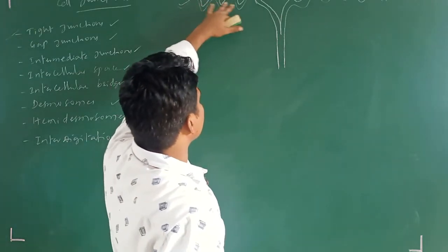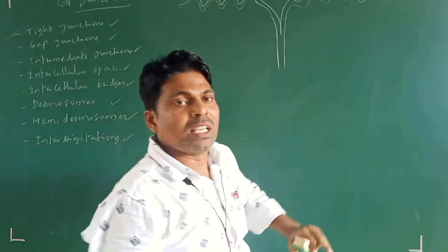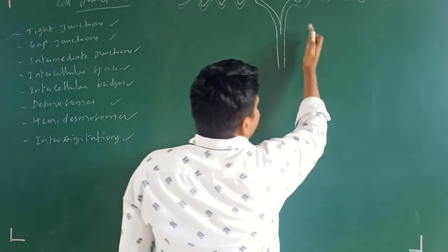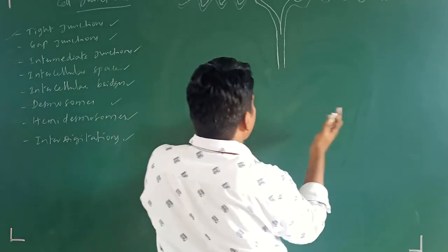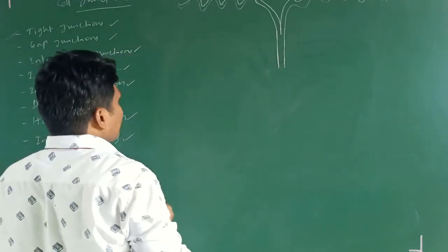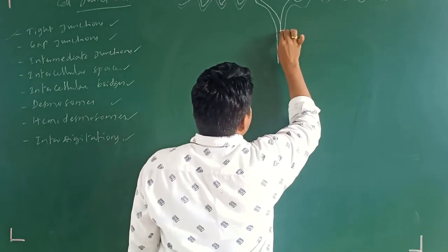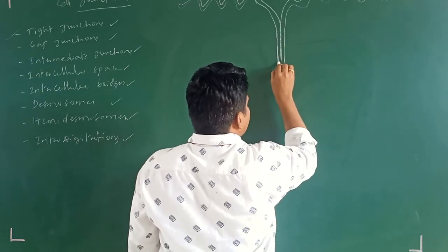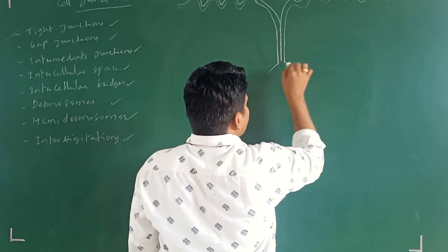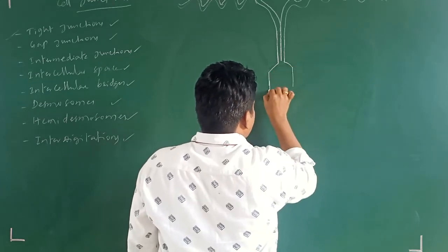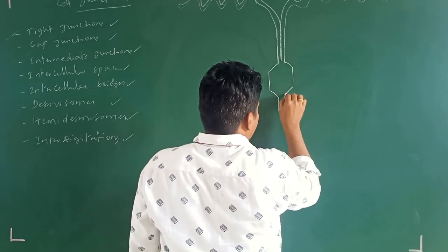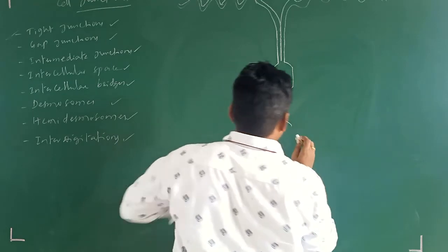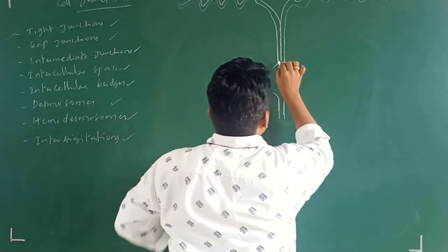On the surface of the epithelial cells, microvilli are present, and in some places cilia are also present. Here is one epithelial cell membrane and here is another epithelial cell membrane, which are tightly bound together, thereby forming different types of cell junctions. I made this a little big; I will decrease the size.